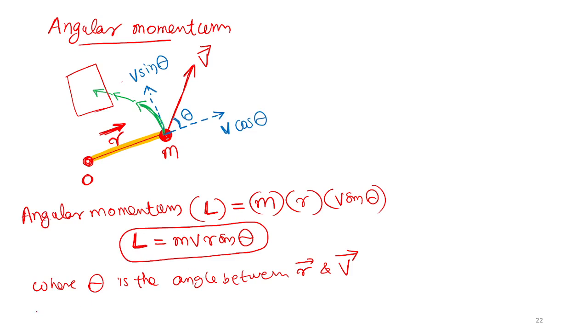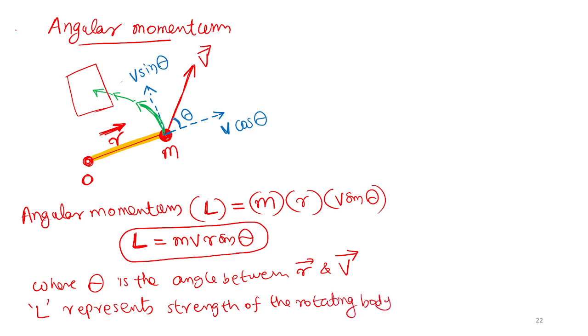So, strength of the motion, I will write here. L represents the strength of the rotating body. How strongly the body is rotating. Here I started with case 1. We are considering a point mass, not a system of particles. If you consider the point mass, the angular momentum, or the strength of the rotation, is defined as m v r sin theta. The system of particles I will discuss after this.